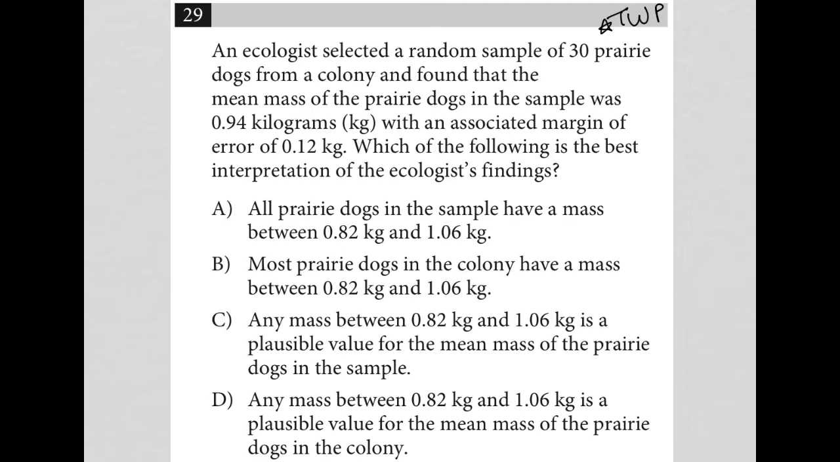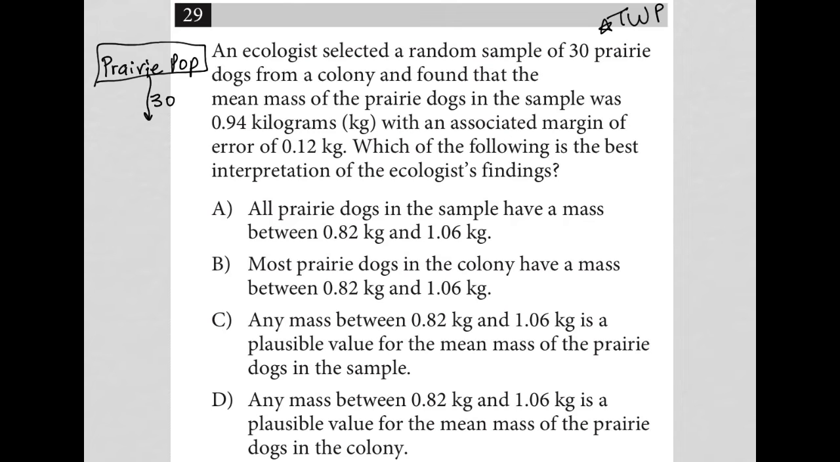So the question starts off by saying an ecologist selected a random sample of 30 prairie dogs from a colony and found that the mean mass of the prairie dogs in the sample was 0.94 kilograms with an associated margin of error of 0.12 kilograms. All right, so that means we have some type of prairie population. So I'll say prairie pop. From that prairie population, we're pulling out 30